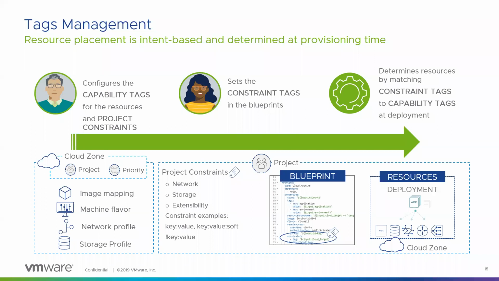Correct. So for example, going back to the previous example, let's say I'm a developer and I say I want a development system, and this deployment has to be deployed in the development environment. So I choose development, and in the background I can map development to env dev, which is the tag here, which would correspond to the capability tag. So that will enable request time changes of the input parameters and the tags.